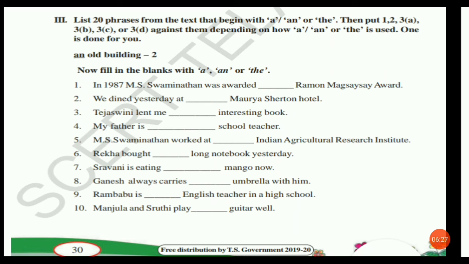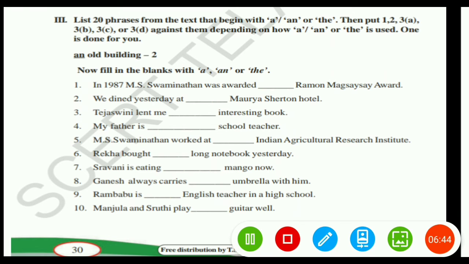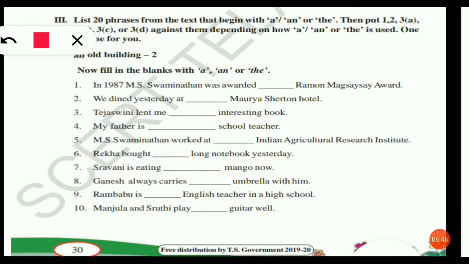The first one is: "In 1987 M S Swaminathan was awarded dash Raman Magsaysay Award." We have to fill the blank with a suitable article. So what is the suitable article? The suitable article is the.